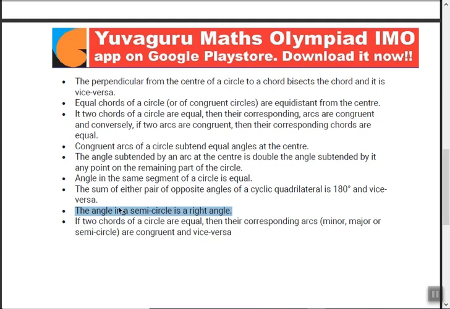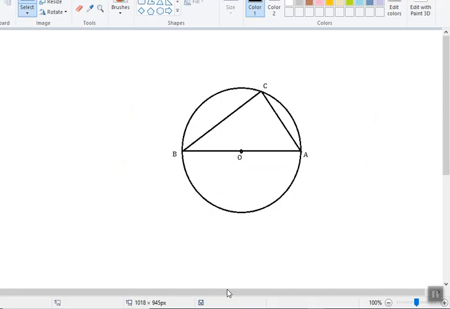Next, the angle in a semicircle is a right angle. Means what? See this, angle in a semicircle means, like this, BA is the diameter. So BCA is the angle in a semicircle. So BCA will always be 90 degrees.